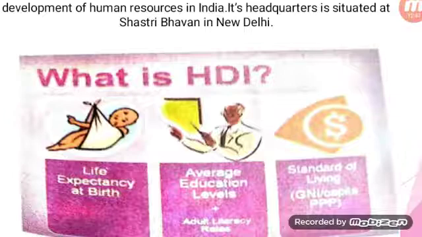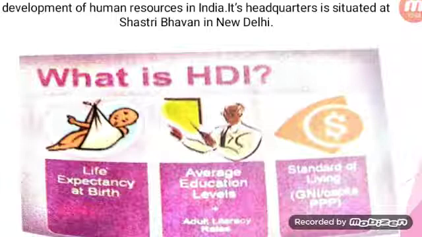Okay, third one is standard of living. When the income is high, automatically the standard of living will be high. When the gross national income is high, automatically the per capita income will be high. When per capita income is high, the purchasing power parity will also be high.